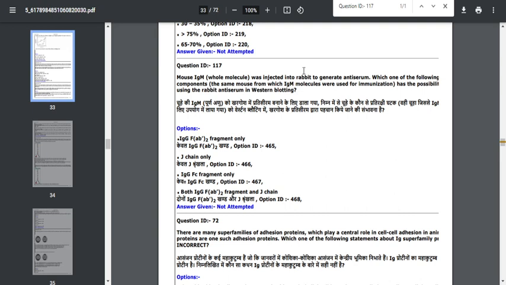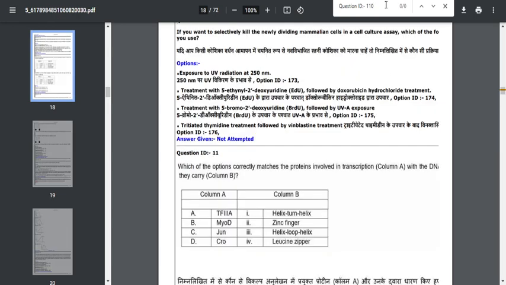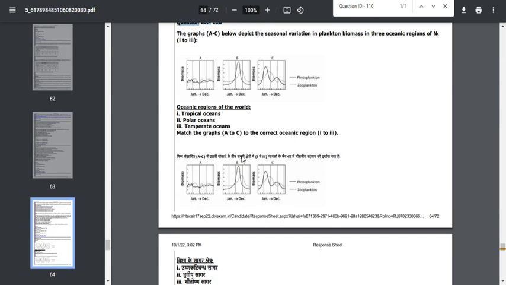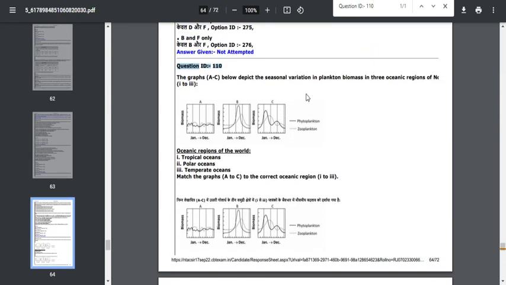So next is regarding question number 110, friends. So the 110 question is regarding this particular thing. So it is an absolutely correct option. From NTA itself they have given the correct option. So don't challenge this particular question.